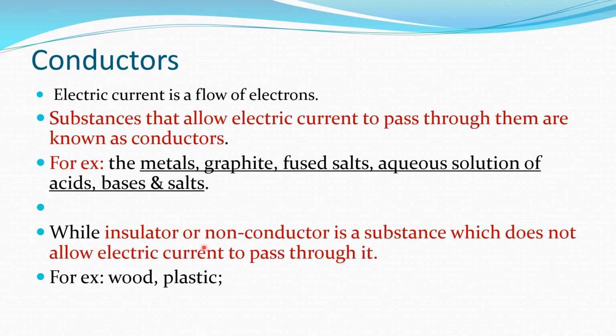While an insulator or non-conductor is a substance which does not allow electric current to pass through it. Examples: wood, plastic, rubber, alcohol, petrol, kerosene, oil. These are non-conductors or insulators.